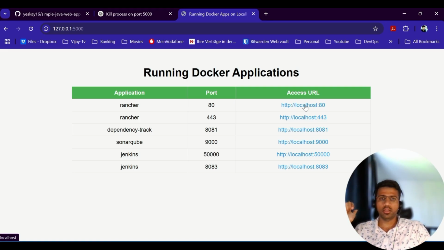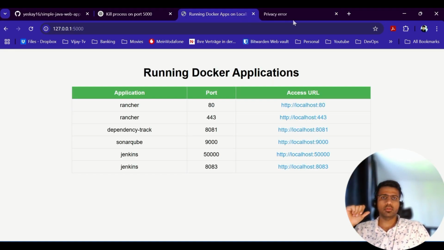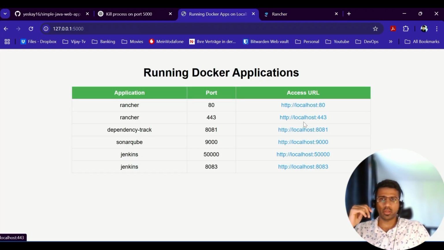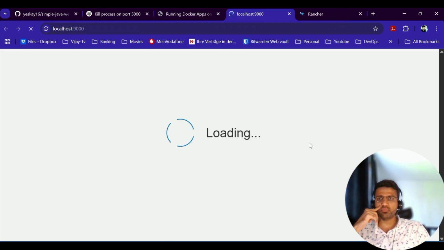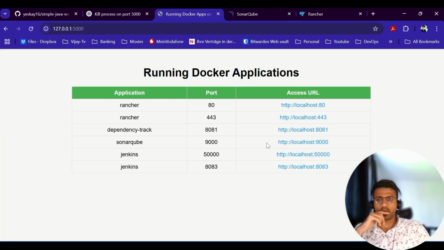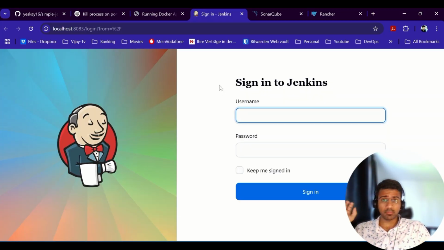and then if I hit the URL, it is going to take me to, there you go, each of the applications. There you have my Rancher, and then if I go to, let's say, 9000, I have my SonarQube up and running. And if I hit 8083, I have my Jenkins up and running. So this is what I want to achieve with the help of AI. Now, without wasting much time, let's get started.